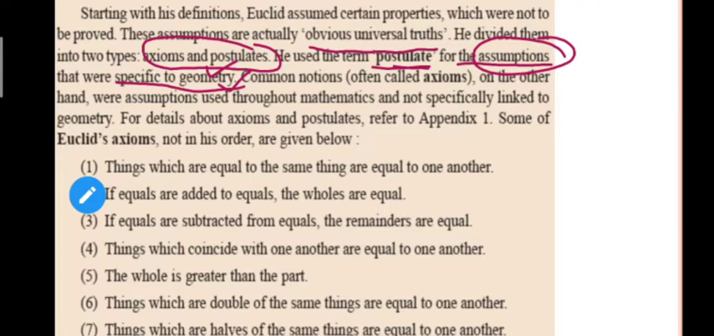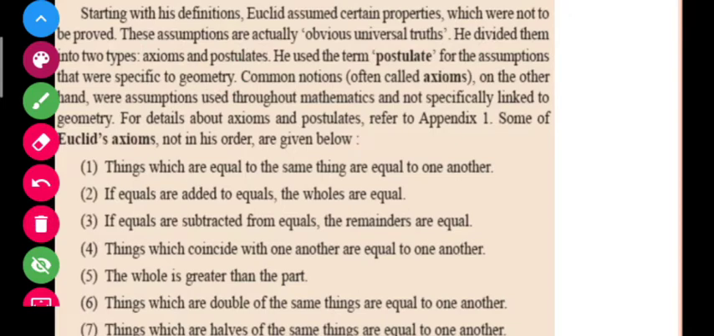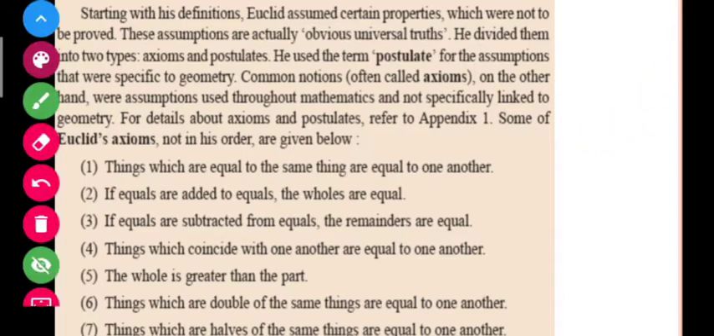So let us see some of Euclid's axioms that he has written in his book Elements. Let us see these axioms one by one. Students, in this chapter you have to remember all these axioms, because these are some of the important things in this chapter. So let us start with this.